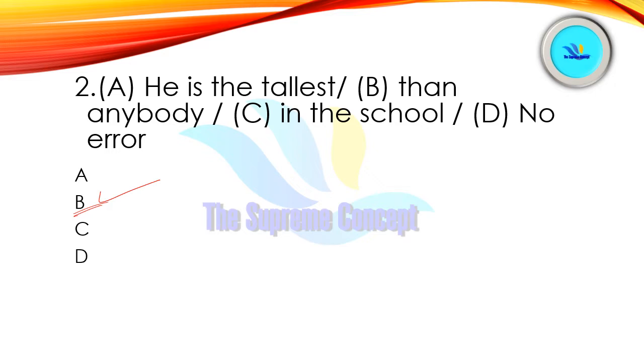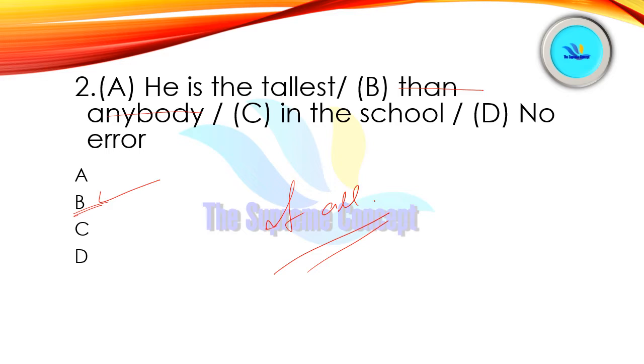From he is the tallest, we can be sure that tallest is the superlative degree, and in case of superlative degree we do not use than, we use of. So instead of than anybody we will use of all. So our sentence would be, he is the tallest of all in the school.